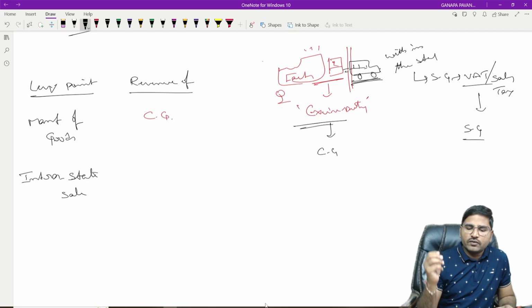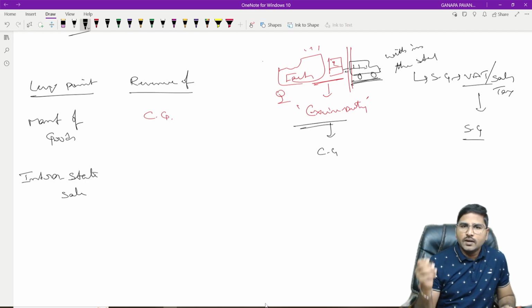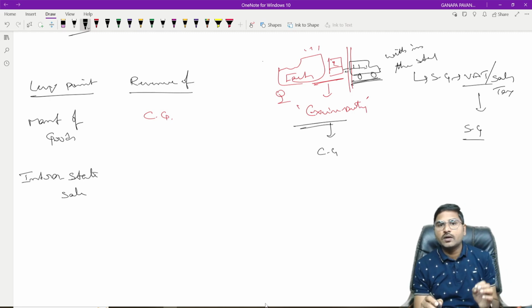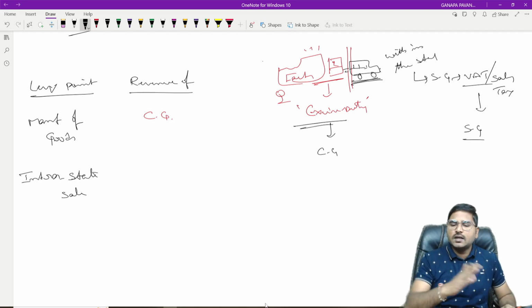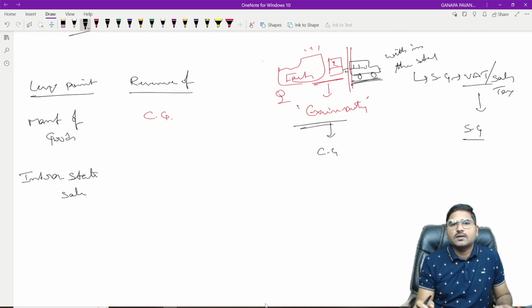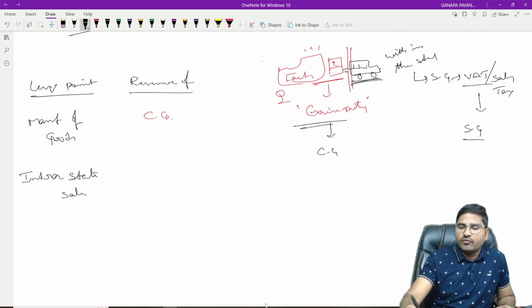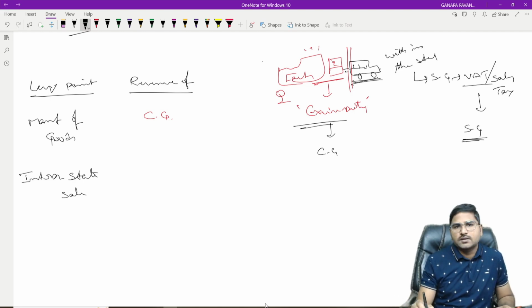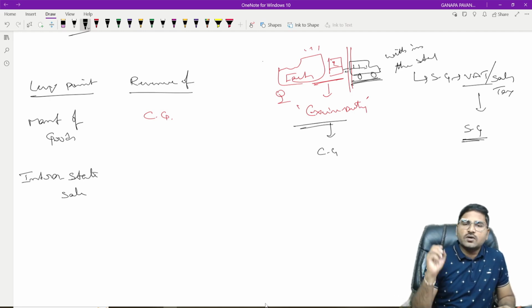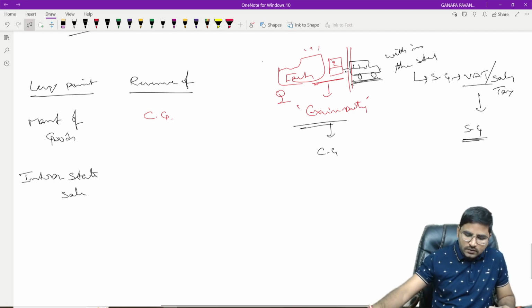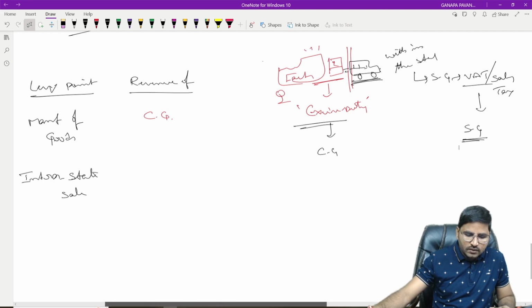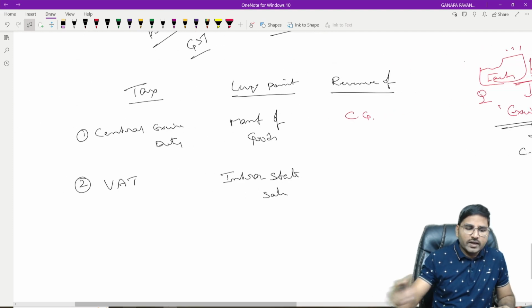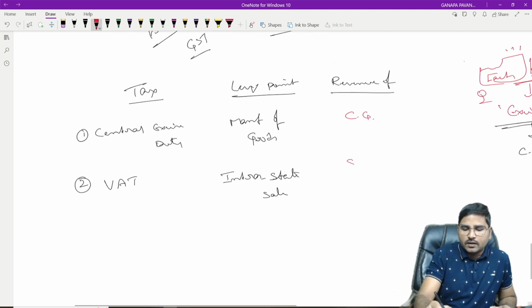At the time of the manufacture, the manufacturer is liable for payment of central excise duty only for manufacture of the goods. And when he is selling those goods within the state, he is liable for payment of the VAT, a value added tax or sales tax to the state government. Is it clear? So that VAT was levied by the state government.